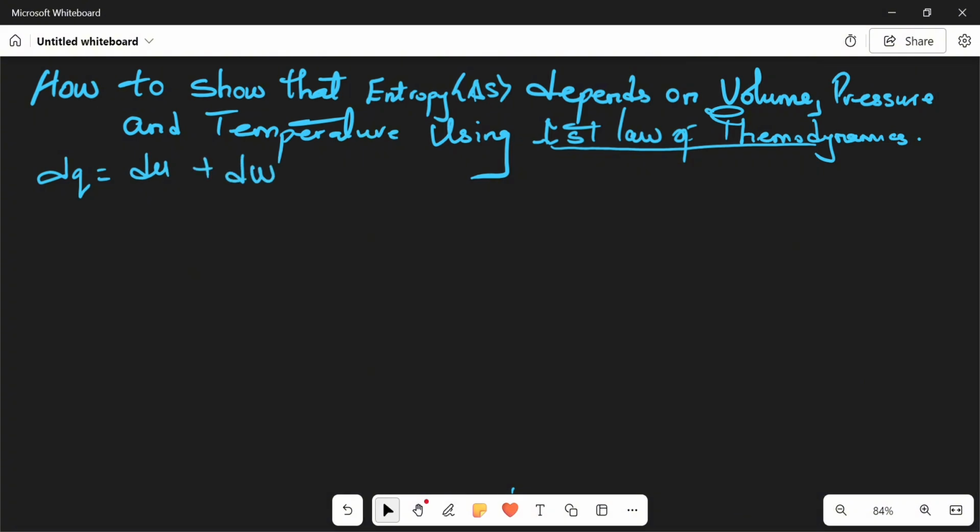Now this Q is the quantity of heat, our U here is the internal energy, and our W is the work done.